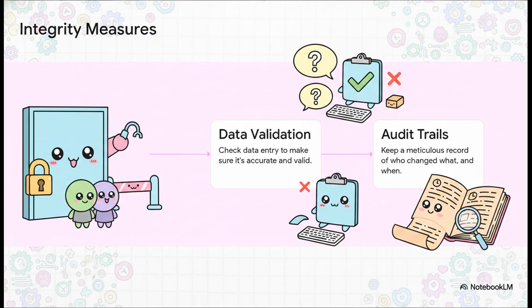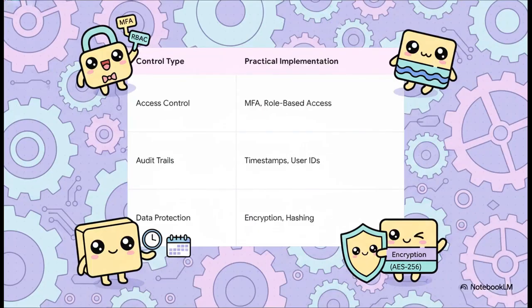So how does an organization actually prove this to an auditor? It's basically a three-step mini-narrative. First, you implement access controls. You lock the front doors so only authorized people can get in. Second, you enforce data validation. When someone tries to enter data, you double-check it to make sure it's accurate and valid. And third, you maintain audit trails. You keep a meticulous, completely unalterable record of exactly who changed what and exactly when they did it. This is the concrete, verifiable evidence an auditor is actually digging for.